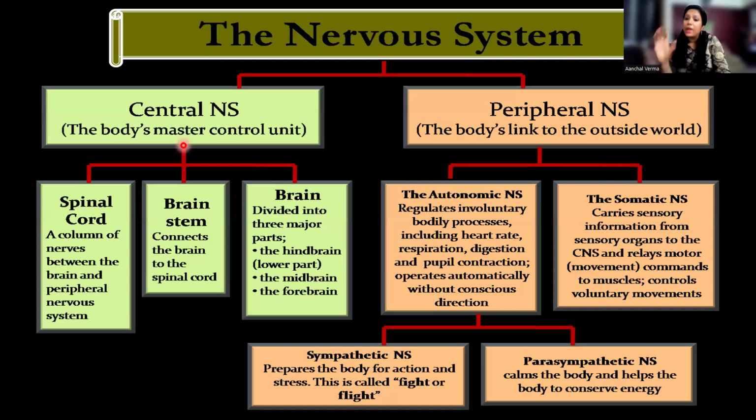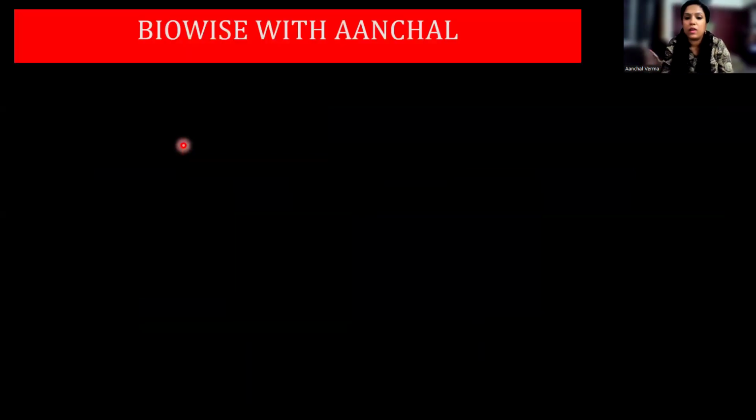When you talk about the somatic nervous system, it is all the voluntary actions. Sensory information and voluntary movements are controlled by the somatic nervous system. There are two nerves responsible, cranial nerves and the spinal nerves. There are 12 pairs of cranial nerves that originate from your brain, and there are 31 pairs of spinal nerves that originate from your spinal cord.